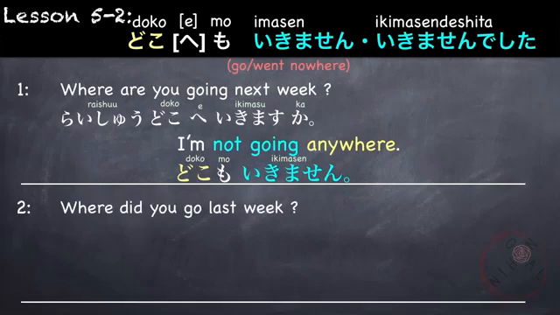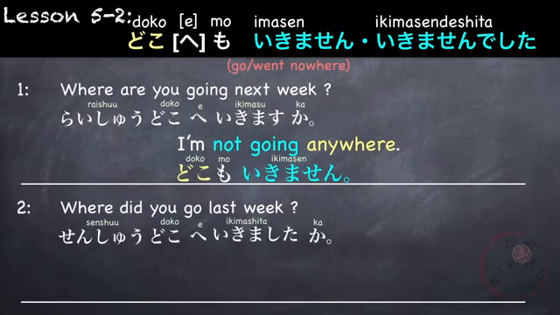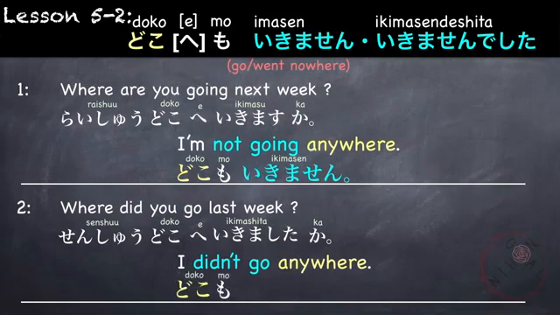Another example is using the past tense. Where did you go last week? Senshu doko e ikimashita ka? I didn't go anywhere. Using the same pattern, not anywhere or nowhere is doko mo. Didn't go is ikimasen deshita. Doko mo ikimasen deshita, or watashi wa doko mo ikimasen deshita.